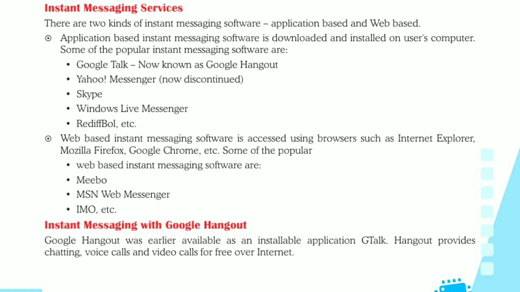First one is application based instant messaging software. Application based instant messaging software is downloaded and installed on the user's computer, as we install many different social networking instant messaging softwares like Facebook Messenger, WhatsApp, Google Hangouts, etc. in our mobile phone.